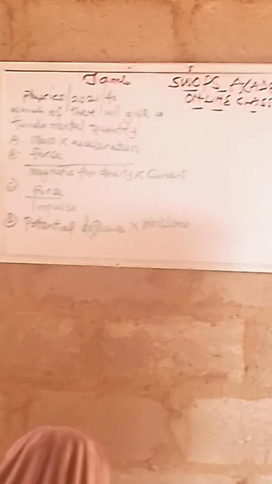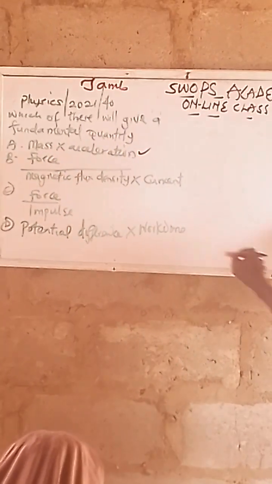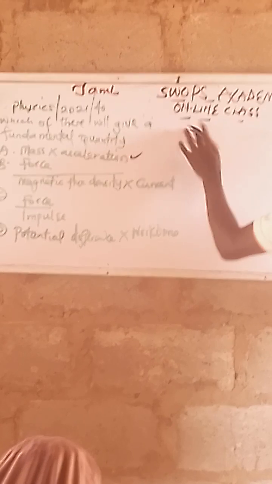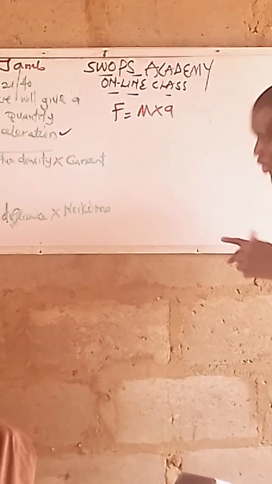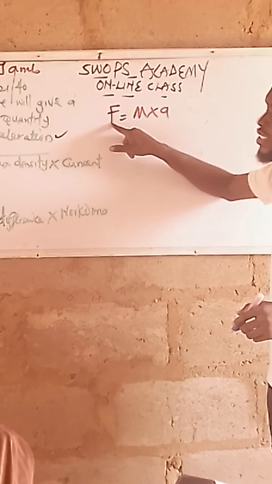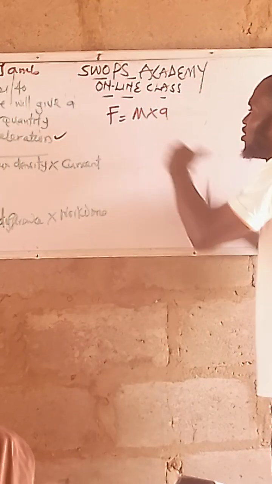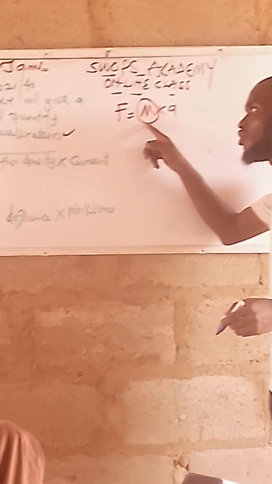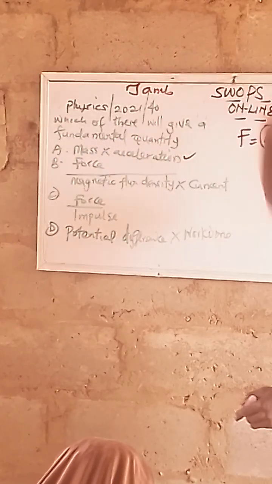Know that if it's giving you the unit, the unit can also give you the fundamental quantity. Now let's quickly see option number 1. Mass and acceleration. What formula tells us mass and acceleration? It is force, M times A. Automatically, is force a fundamental quantity? No. Force is a derived quantity, as a result of what you are seeing there, fundamental quantities all together. That means automatically this one cannot be the option.